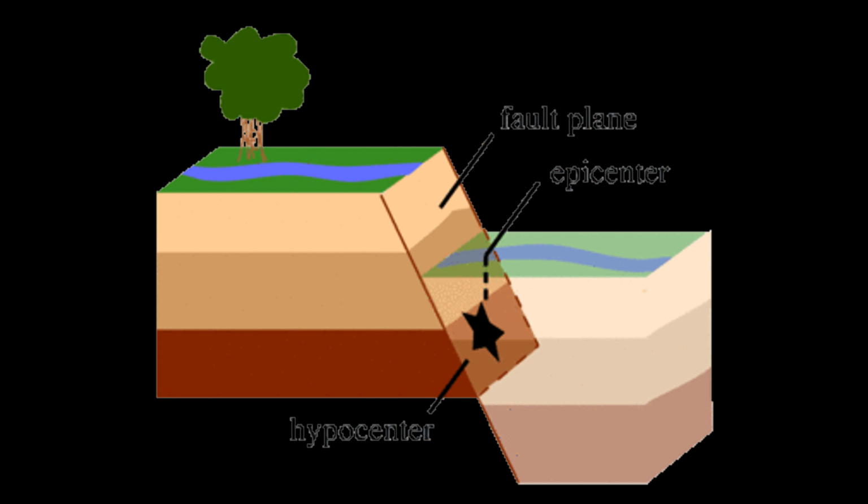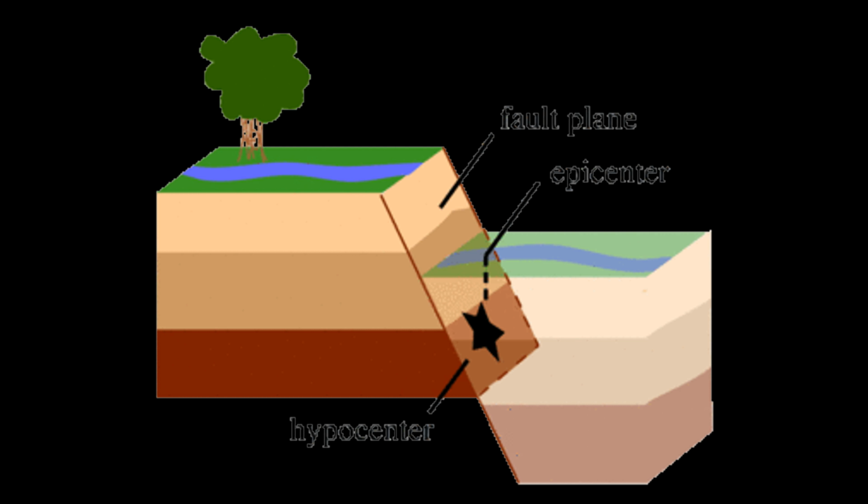What is an earthquake? An earthquake is what happens when two blocks of the earth suddenly slip past one another. The surface where they slip is called the fault or fault plane. The location below the Earth's surface where the earthquake starts is called the hypocenter, and the location directly above it on the surface of the Earth is called the epicenter.